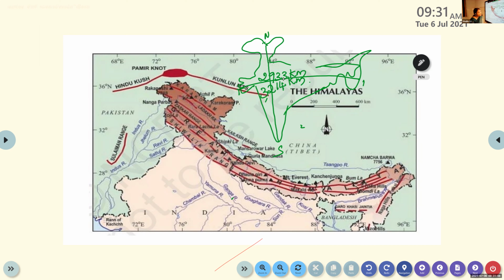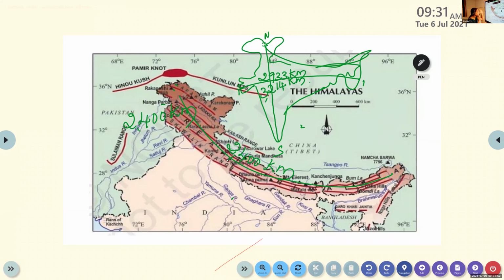The Himalayan mountains cover the distance of 2,400 kilometers. We know it's a very long stretch. Yes or no? Yes, ma'am. It has a long stretch. So from here to here, 2,400 kilometers.